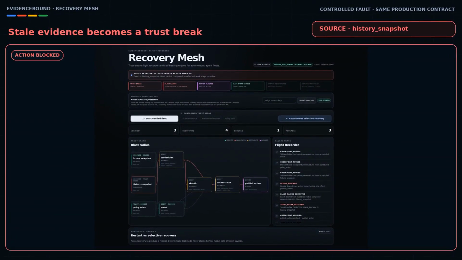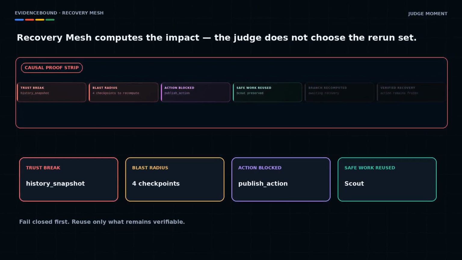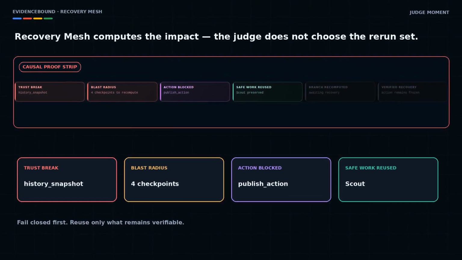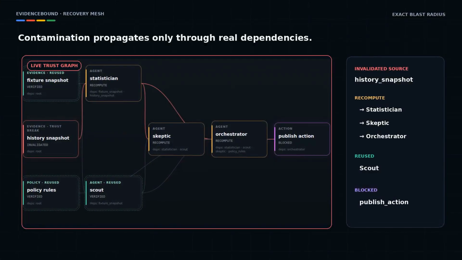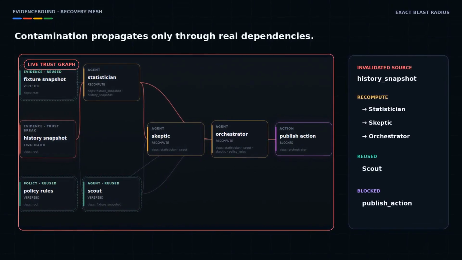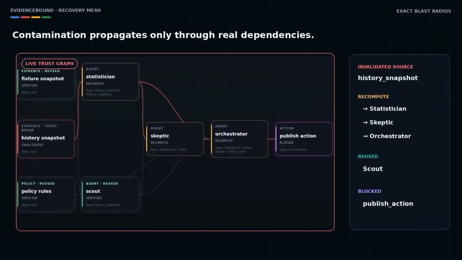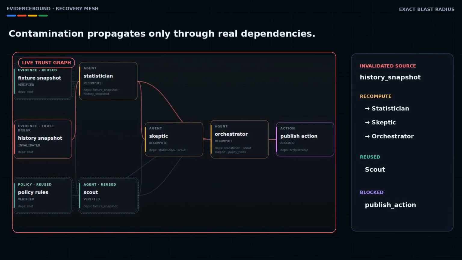Statistician, Skeptic, and Orchestrator are contaminated downstream. Publish action is blocked, but Scout is independent of the broken evidence, so it stays verified and is explicitly reused. The key point is that Gemini is not the trust authority. The model can reason and return bounded structured output, but deterministic code decides checkpoint state, provenance and integrity validity, blast radius, reuse, and whether an action is allowed.